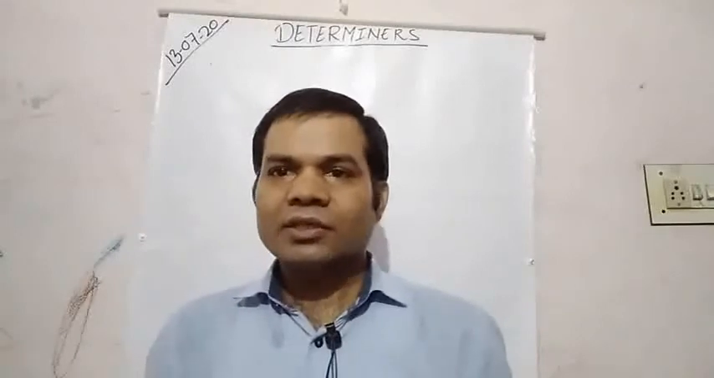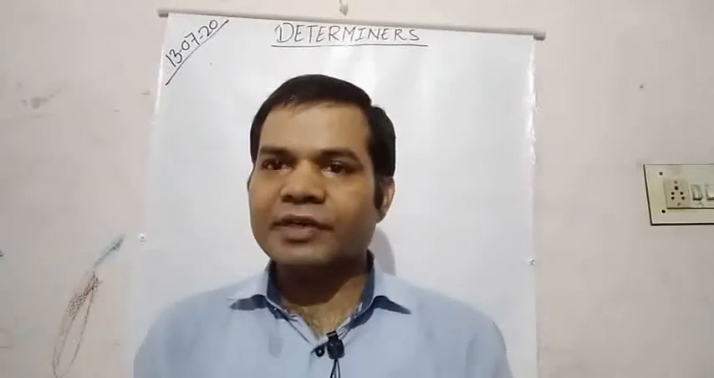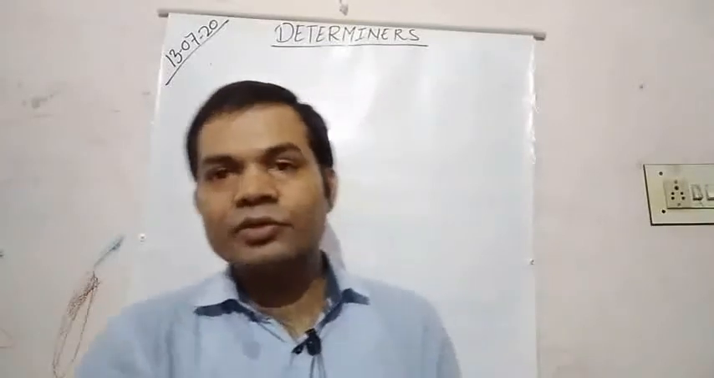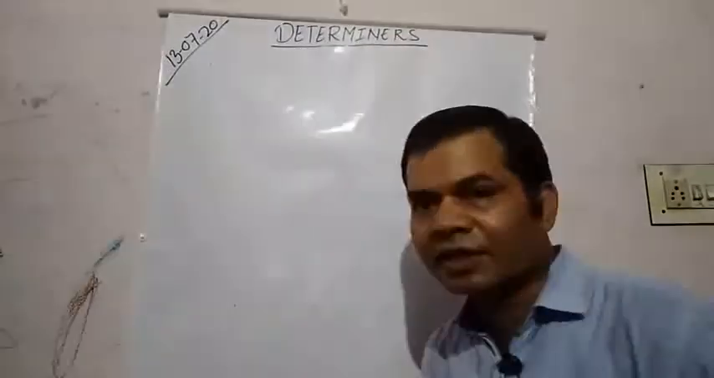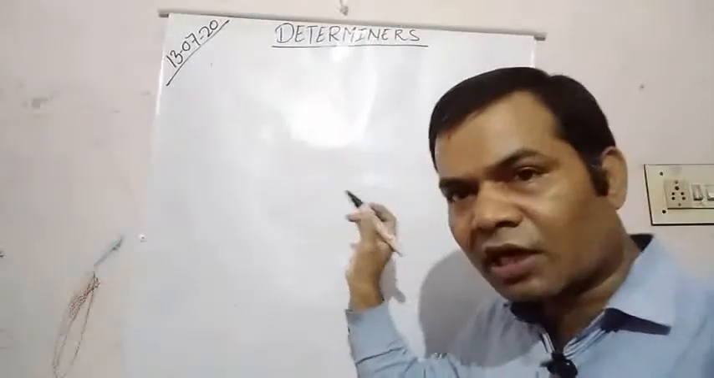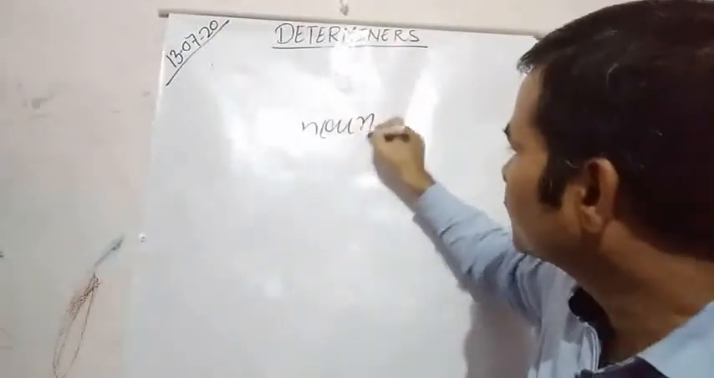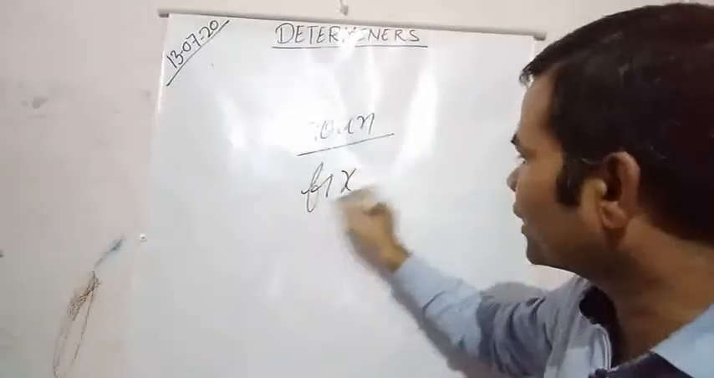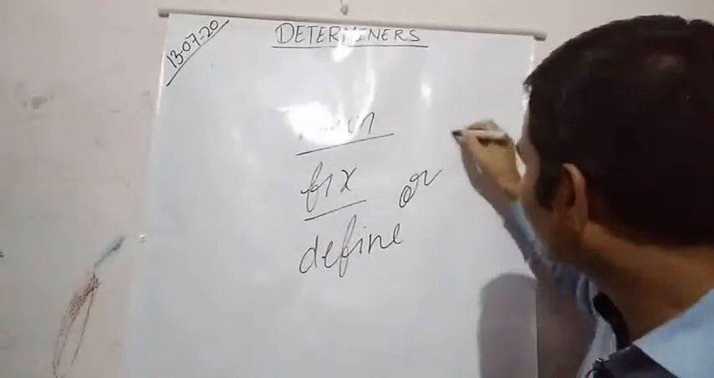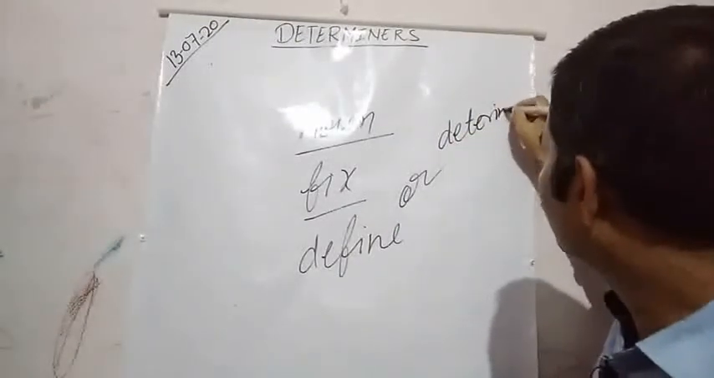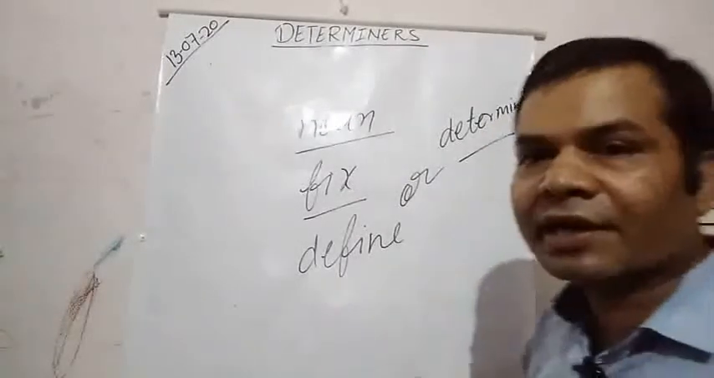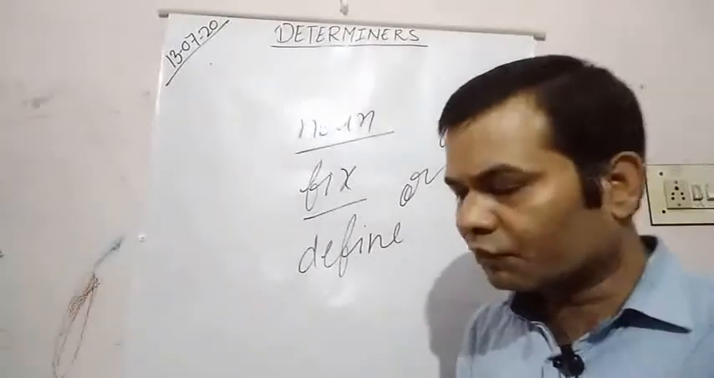So students, we discussed in my last video the definition of determiners. Determiners are the words which are used before a noun to fix, define or determine the noun.